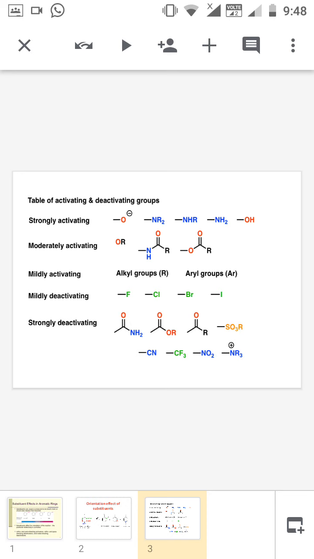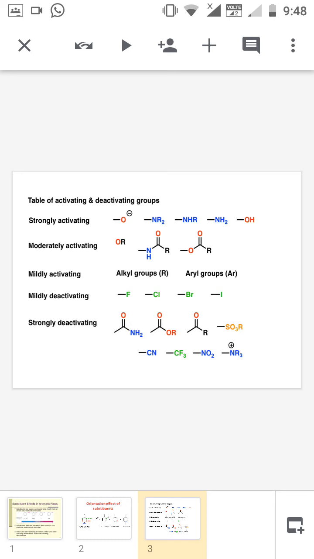Fluorine, chlorine, bromine, and iodine are deactivating groups. I already said that deactivating groups are always meta-directing, but these are exceptions. Even though they are deactivating, they are ortho-para directing groups.